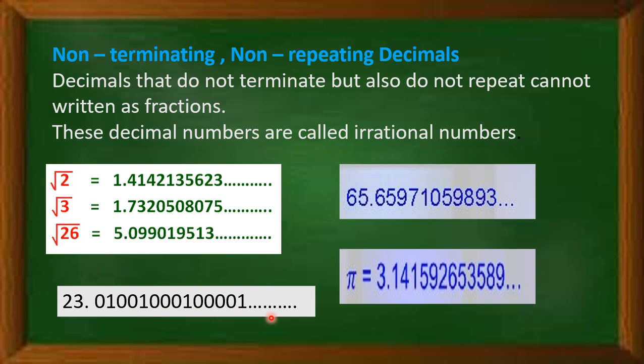All these are examples of irrational numbers, when the decimal expansion of a number is non-terminating and non-repeating.